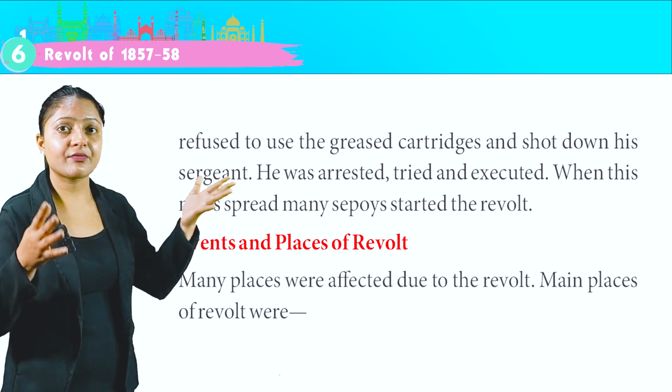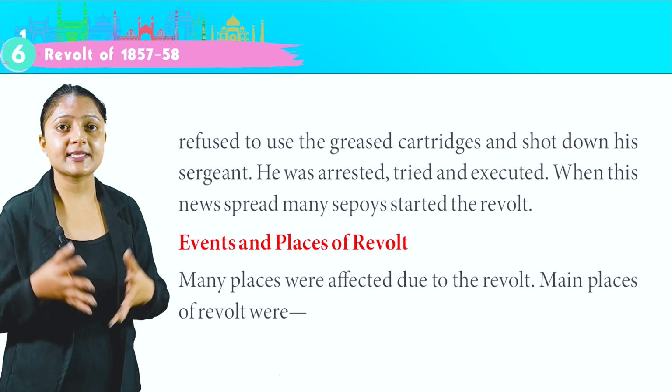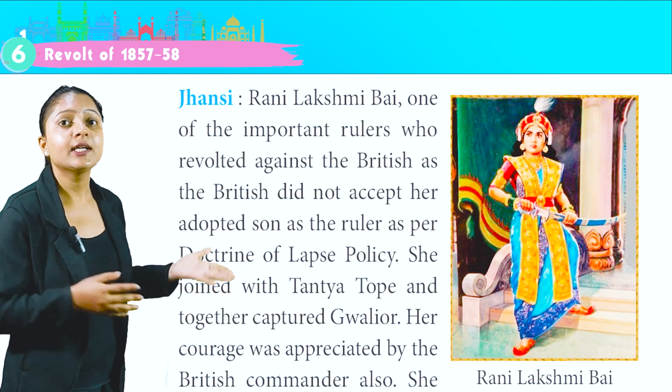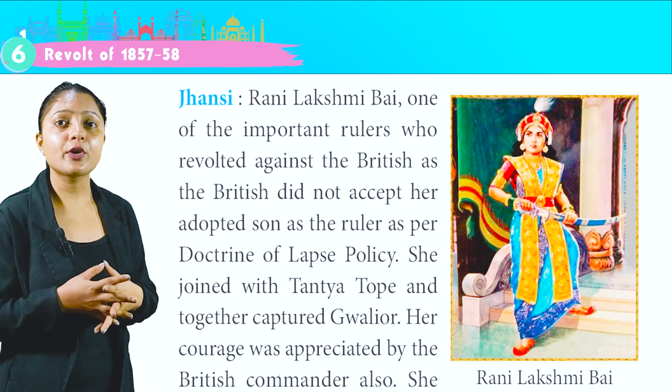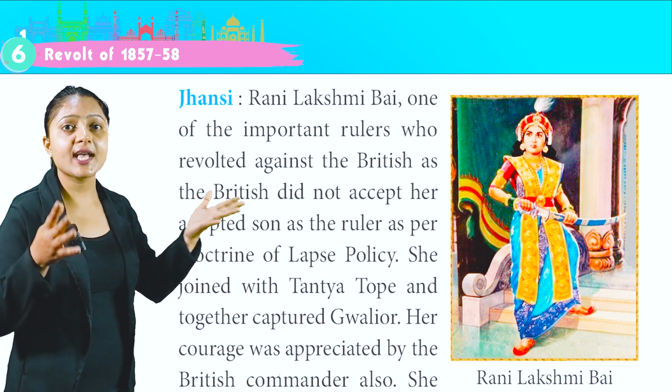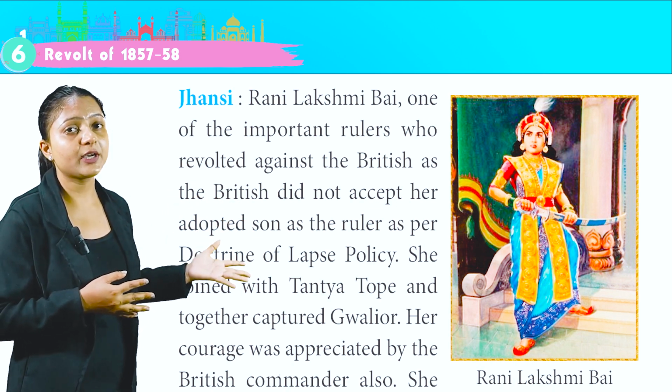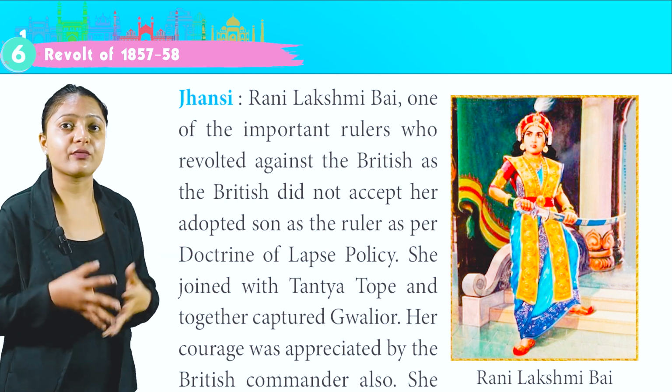Many places were affected due to the revolt. Main places of revolt were Jhansi. Rani Lakshmi Bai, one of the important rulers who revolted against the British, as the British did not accept her adopted son as the ruler as per the doctrine of lapse policy.